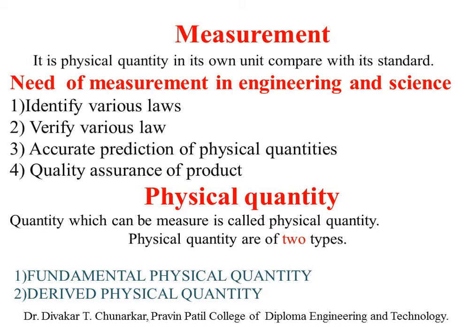So this physical quantity, those quantities which can be measured are called physical quantities. And physical quantities are of two types. First, the definition of unit: those standards which are used for the measurement of quantity are called units. Here we will take a simple example, 8 kg sugar or 5 liter milk.